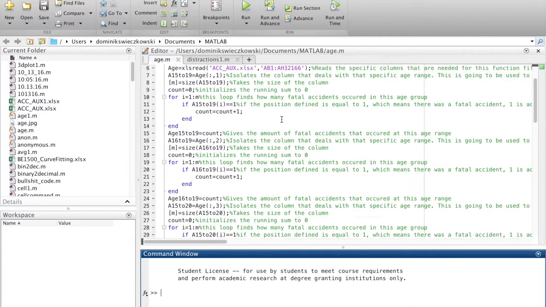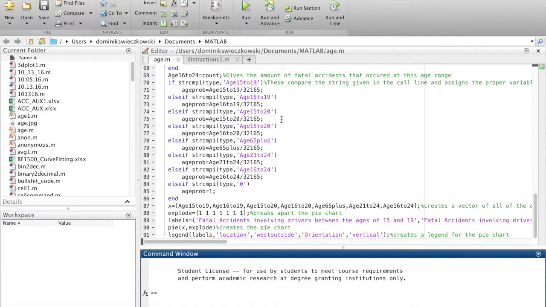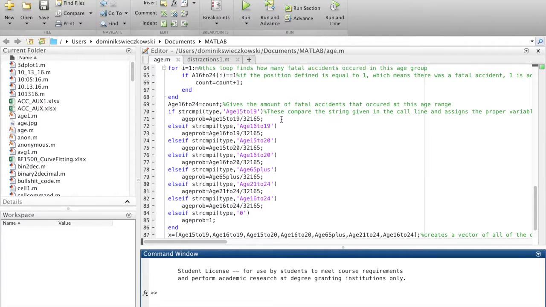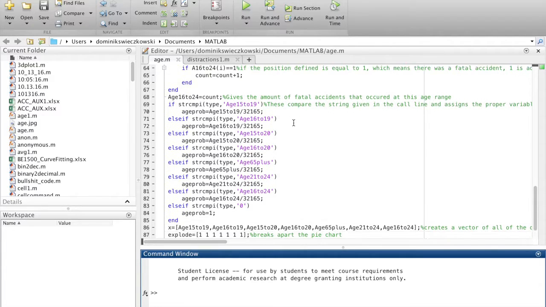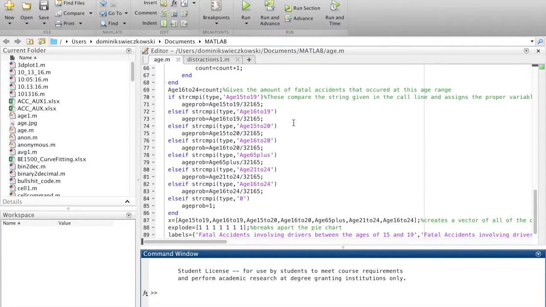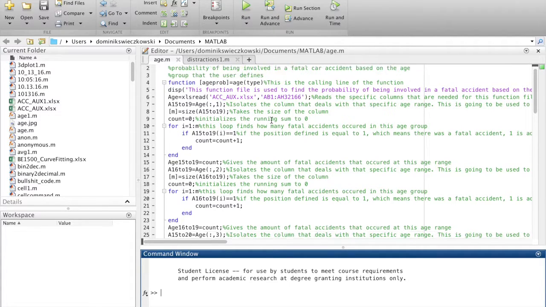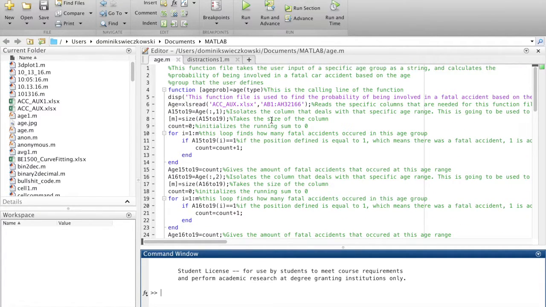In this function file, the variables used are the different columns that correspond with the age. You have the age for the age group from 15 to 19, 16 to 19, 15 to 20, 16 to 20, 65 plus, 21 to 24, and 16 to 24. So what this does is it takes user input and outputs the probability of being involved in a fatal accident based on the age group defined.